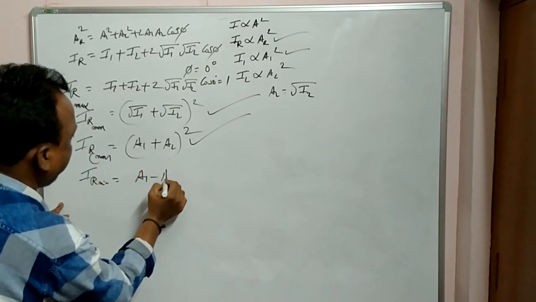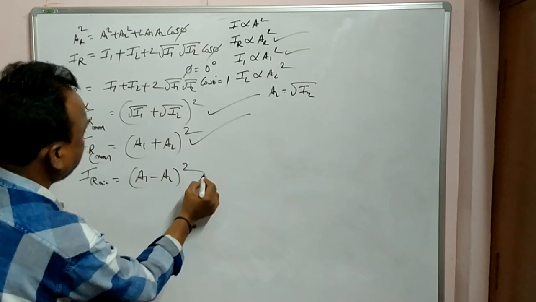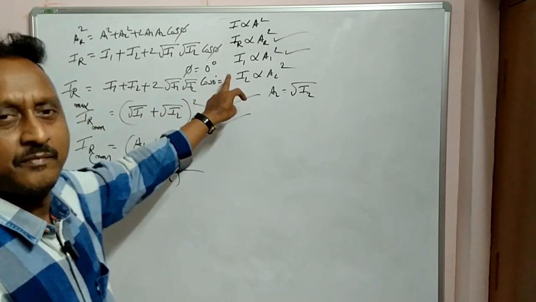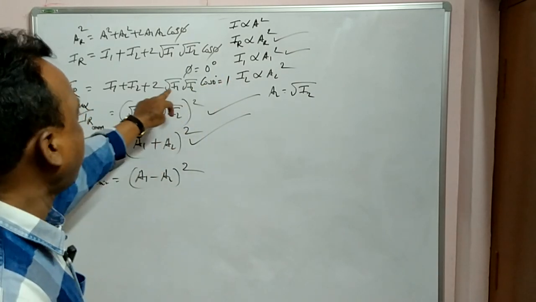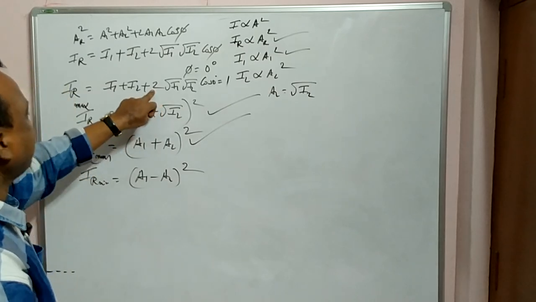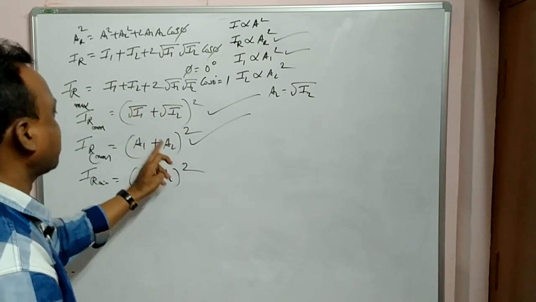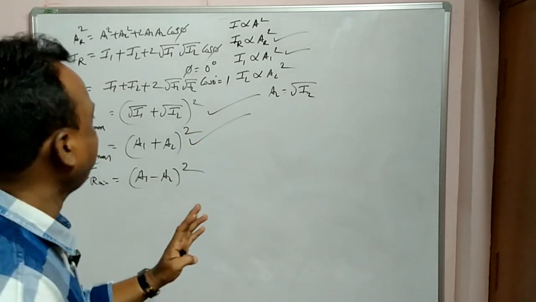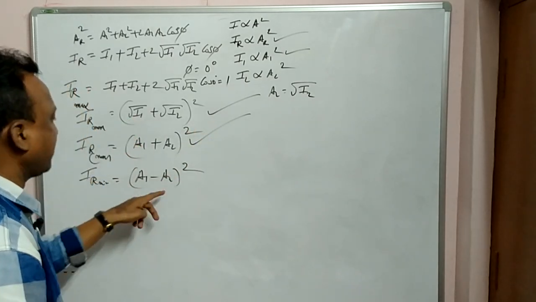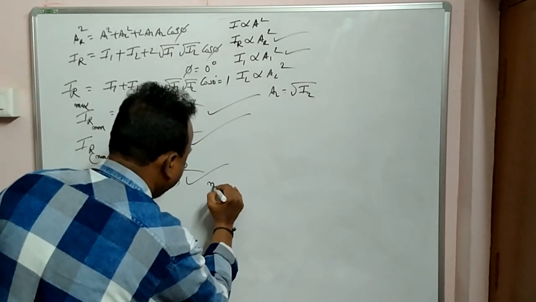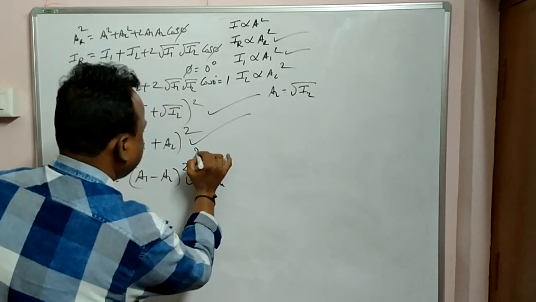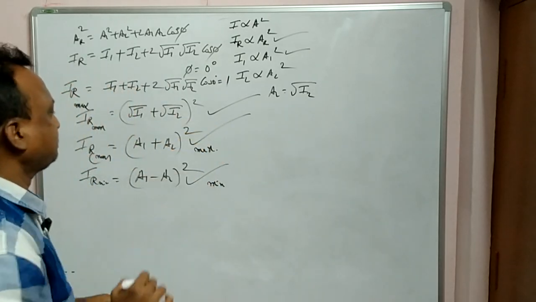That will be (A1 minus A2) whole square. Why minimum? Because cos 180 degrees is minus, so the minus comes here. So root I1 minus root I2 whole square, like A square plus B square minus 2AB. Again root I1, A1 minus A2. This is for the minimum value of light and this is for the maximum value.